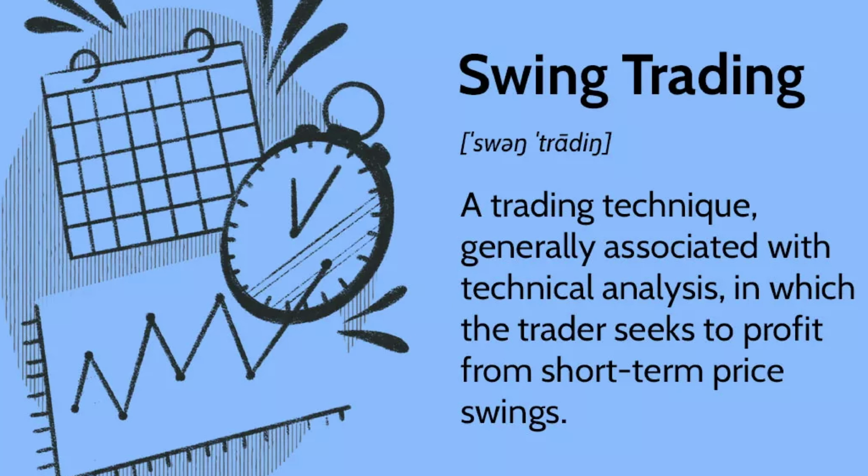Understanding swing trading. Typically, swing trading involves holding a position, either long or short, for more than one trading session, but usually not longer than several weeks or a couple of months. This is a general time frame, as some trades may last longer than a couple of months, yet the trader may still consider them swing trades.